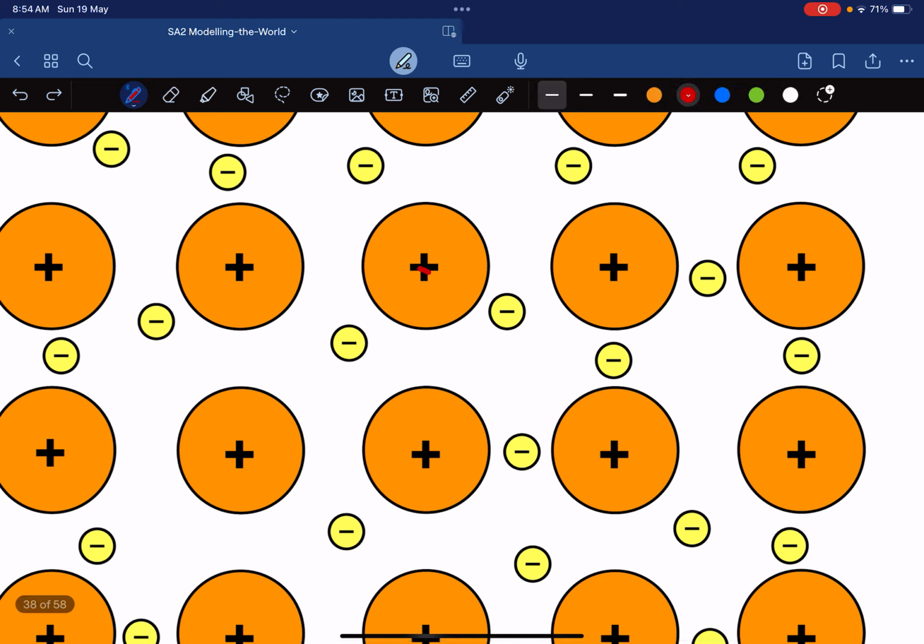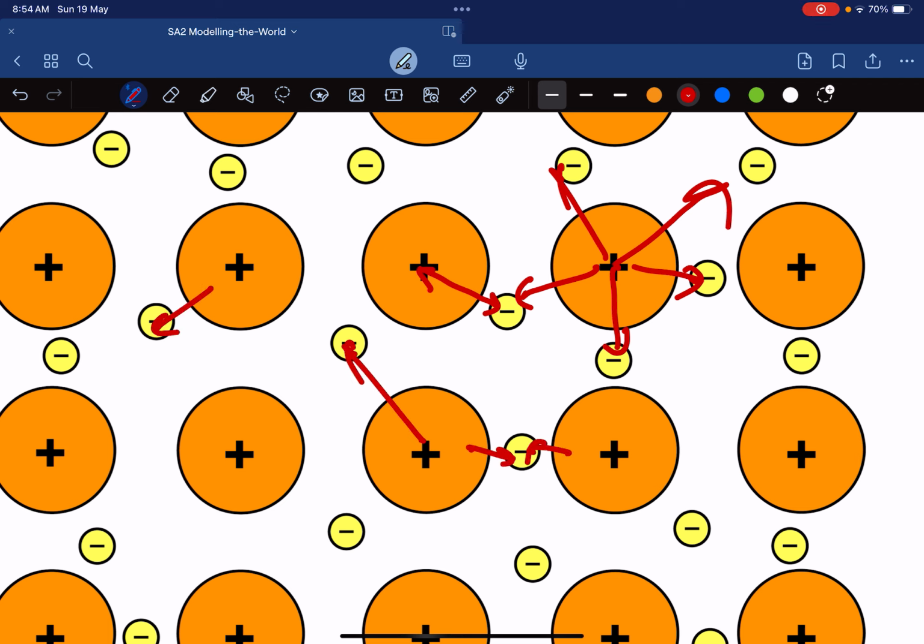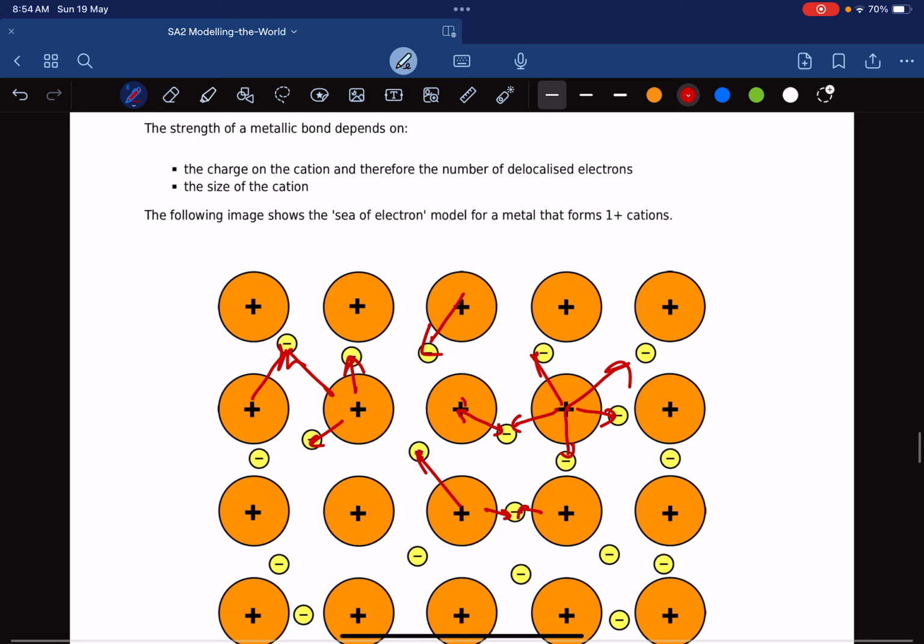So this attraction between the positive nucleus and the negative electron is what metallic bonding is. And because they are attracted in every direction, this is what holds metals together, because they are all attracted to the electrons, right? He's attracted to this, he is also attracted, she is also attracted, everybody's attracted to the electron. And this is what keeps them together. So they are attracted in all directions. This is what metallic bonding is.